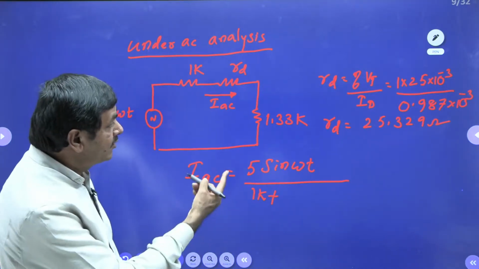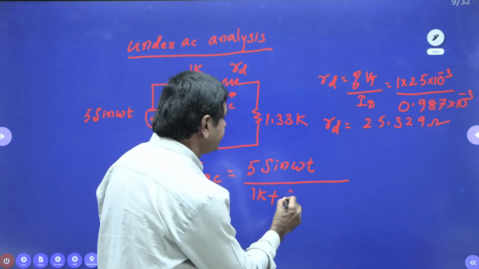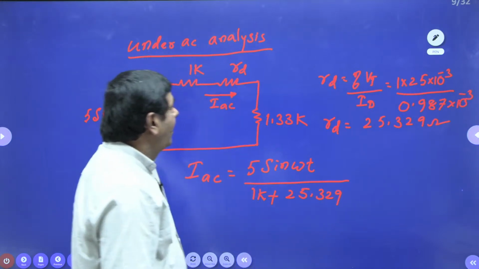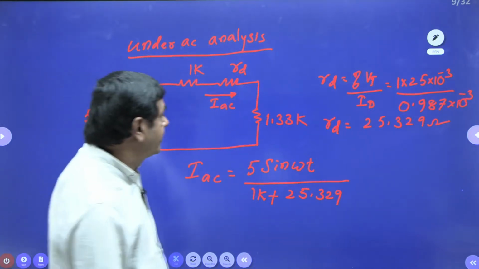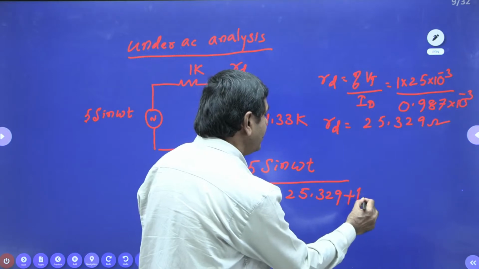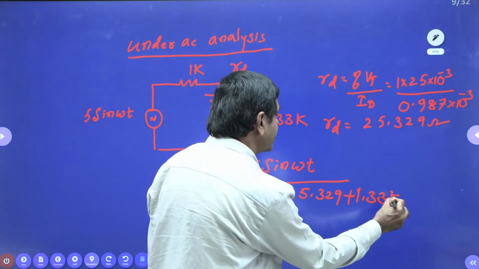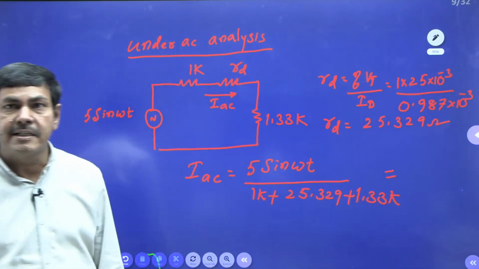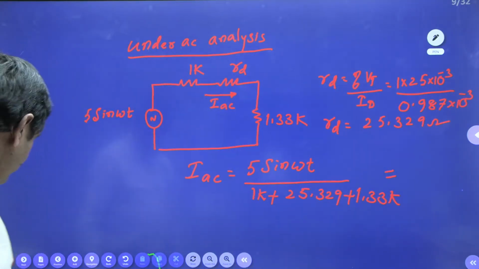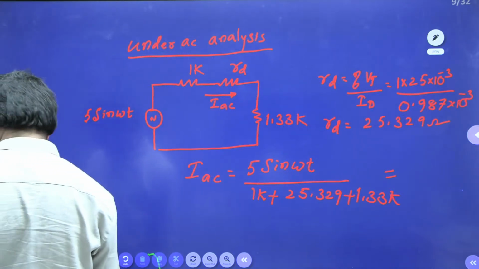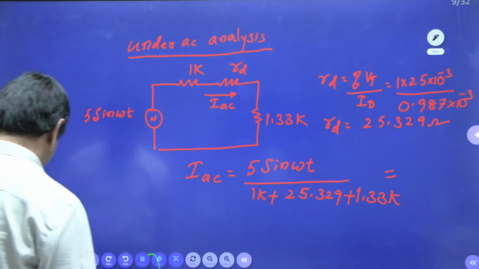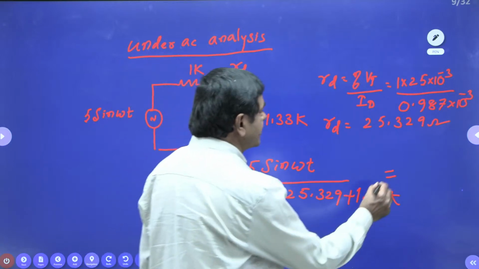RD is nothing but 25.329, plus the 1.33K resistance we got. Use a calculator and please tell me what value is available. Just use the calculator and tell me what ID is available. When you use the calculator, 2.123 comes.